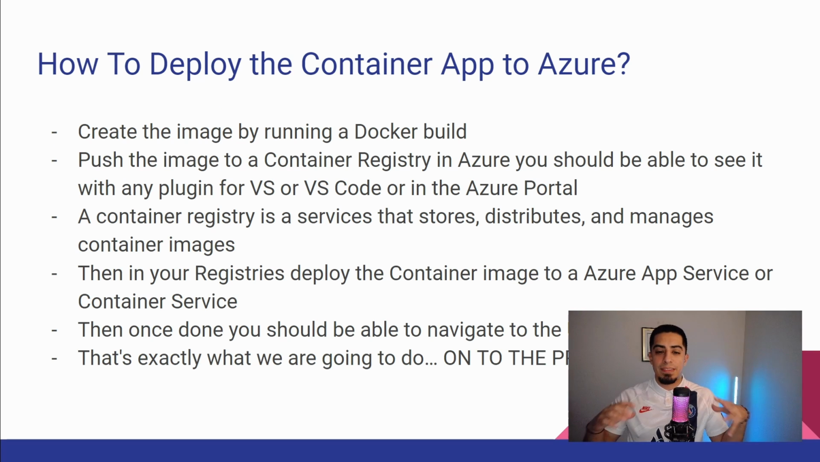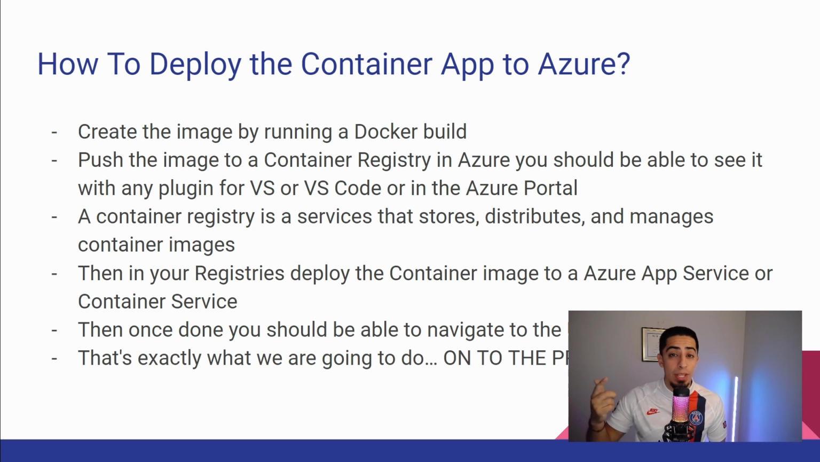So now that we have this container image, right? Now what do we do with it? Well, we want to send it to Azure. And again, we will see this a little bit later once I do the project, but let me walk you through the steps verbally. So you're going to create the image by running a Docker build. Then you create a container registry in Azure. And then whether you're using VS Code, or going to the Azure portal, you should be able to see this container registry. And then you are going to publish your Docker image to that registry.